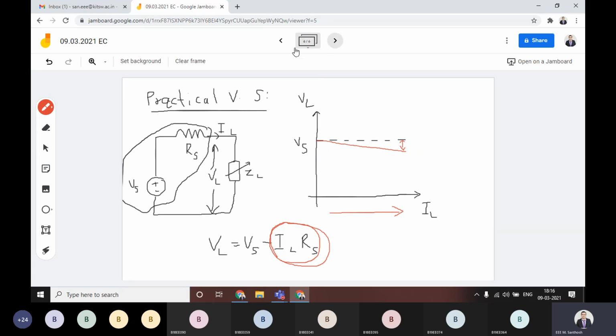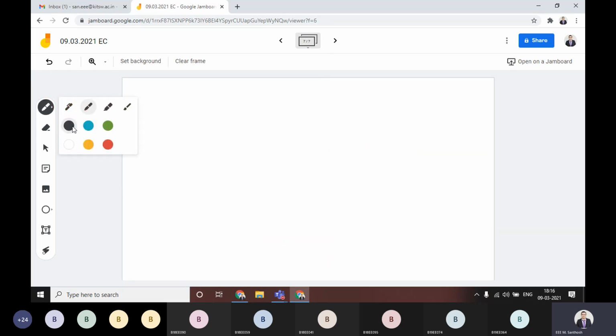If you want to understand more from this, just for understanding purposes, I am taking the same practical 10 volt supply. This practical source has a small internal resistance, equal to 1 ohm.